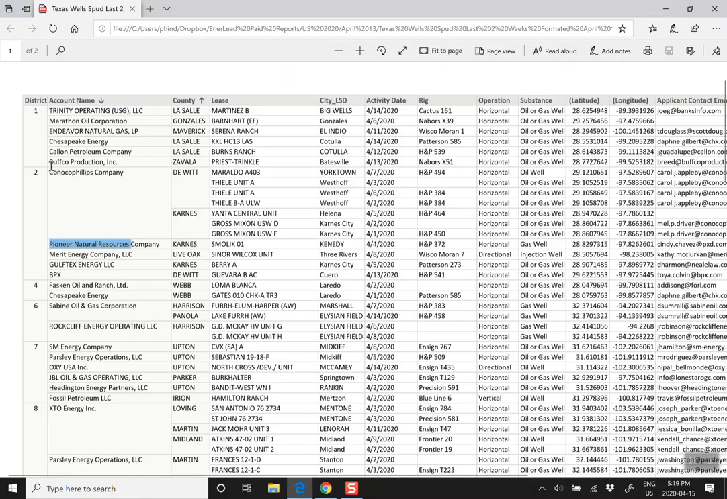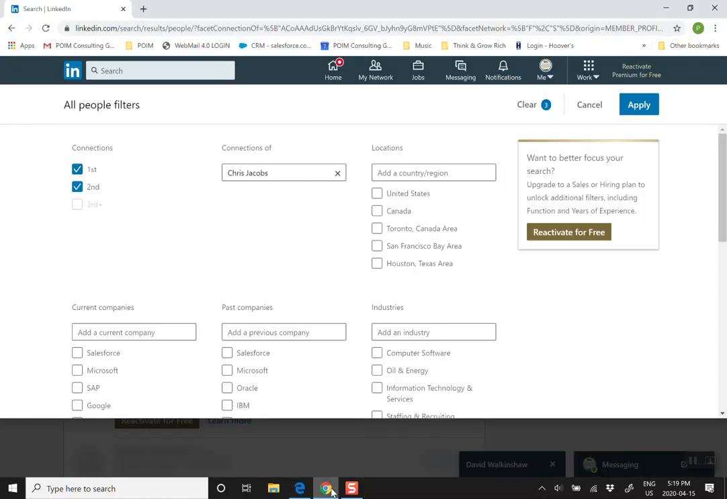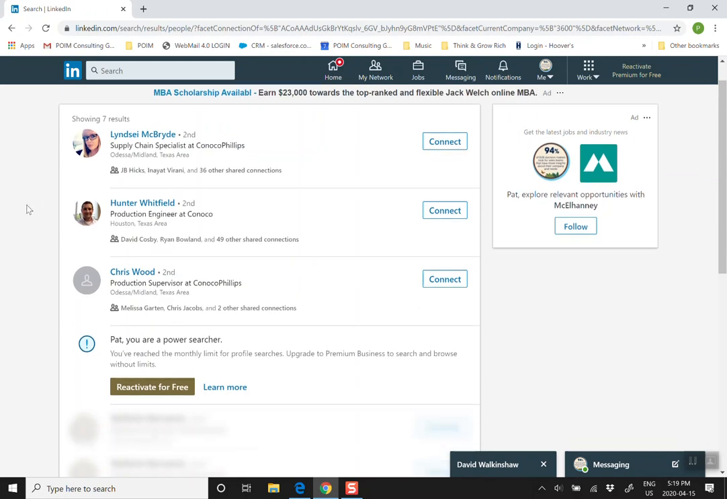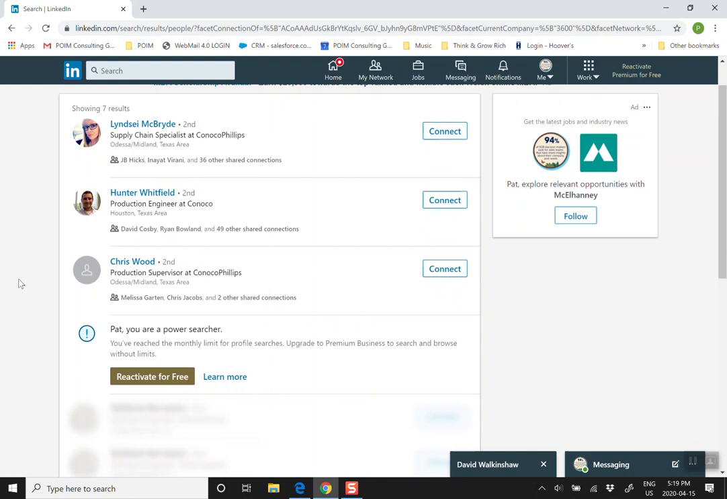Then I can say, well, let's take a look at ConocoPhillips. And we can work our way down the list of the companies that happen to be drilling here. Control C. And we'll come back here and I'm going to say, hey, I'm interested in ConocoPhillips. And I'm looking for first and second connections. And then I can say apply. And we'll take a look here. There's a supply chain management, production engineer, and production supervisor. So that tells me that these are some key people that he happens to be dealing with in that particular market. I can collect those people's names and then pass them on to you.